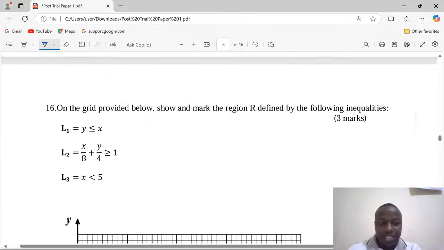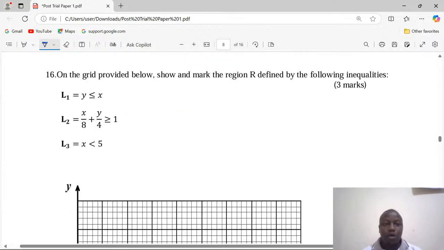We have number 16 as we wind up. On the grid provided below, show and mark the region R defined by the following inequalities. The first inequality for L1 is y less than or equal to x. For L2, x over 8 plus y over 4 greater than or equal to 1. Then L3, x is less than 5.